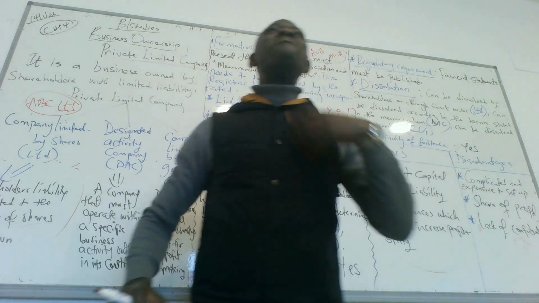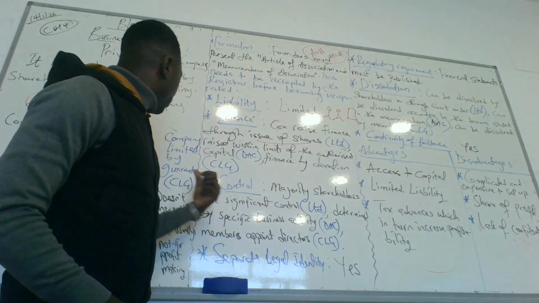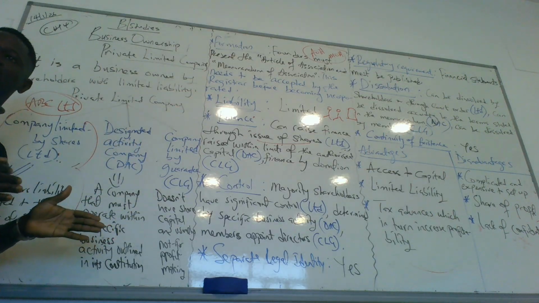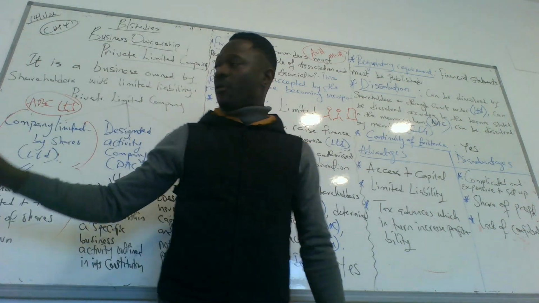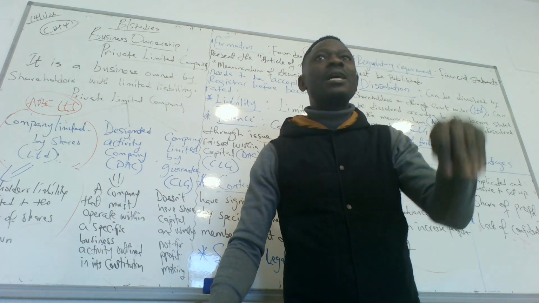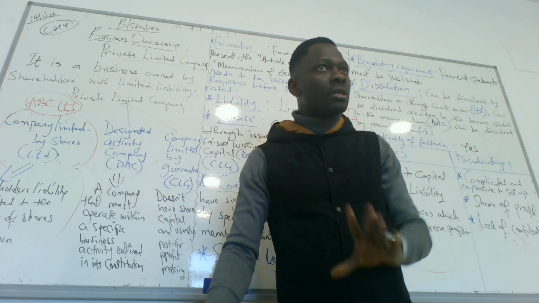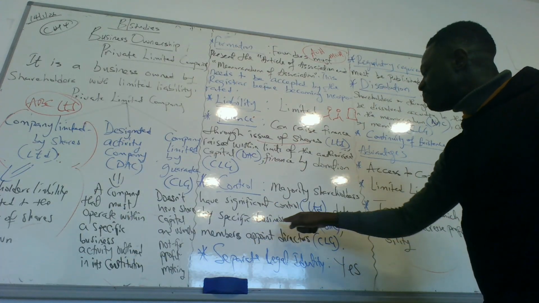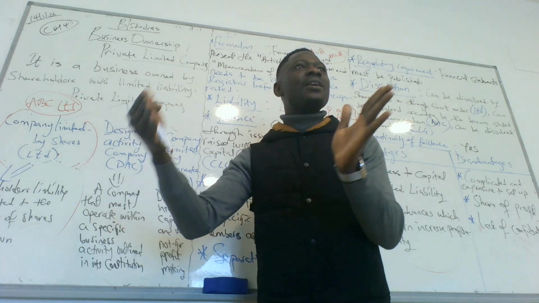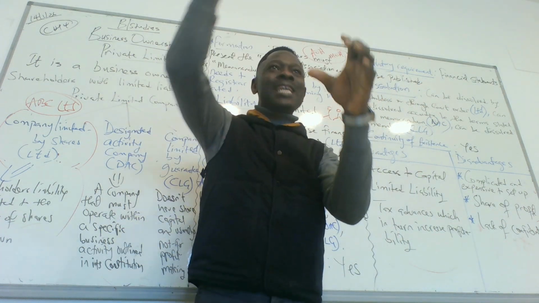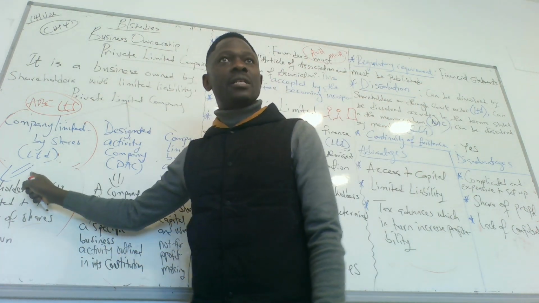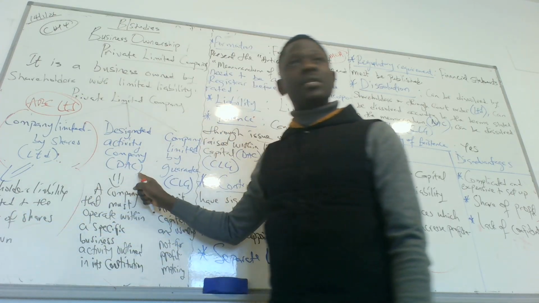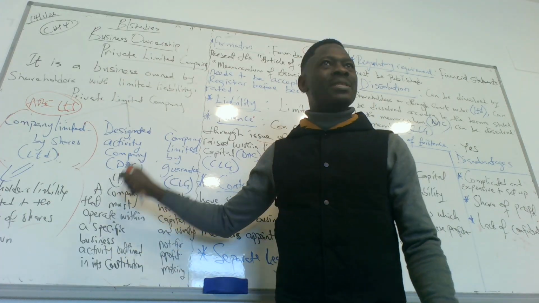How are decisions being made? Decision making. For the private limited company, decisions are made by the directors of the company, which are the owners of the company. For private limited companies, the owners are the directors and they are the one in charge of making decisions. Do we understand this one? The other one, determined by specific business activity. Because it's a specific business, whatever decisions they have to make, it is based on that activity. Here, the owners, the directors, are the one in charge of decision making. This decision making is based on specific business activity.